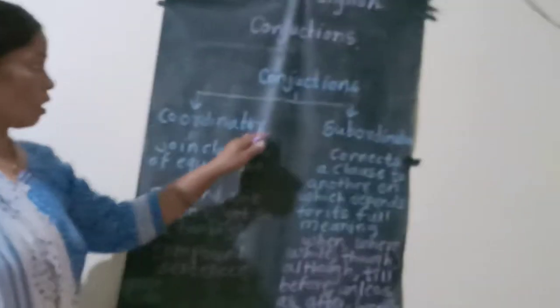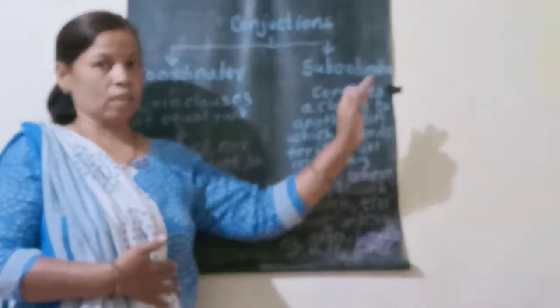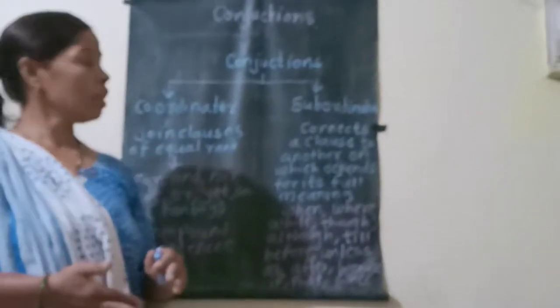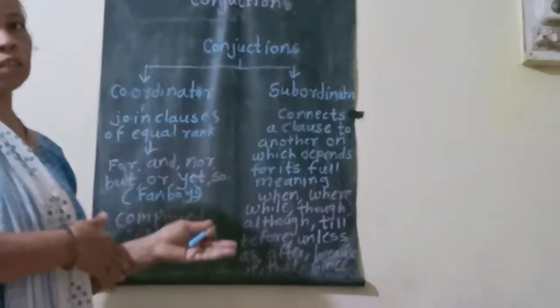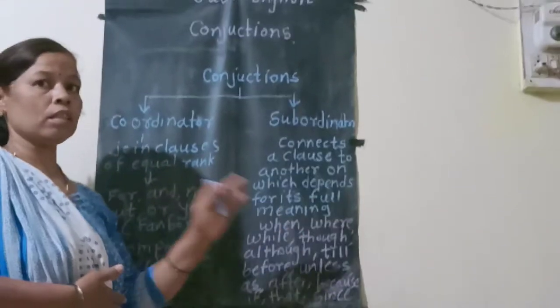See here, there are two main types of conjunctions: coordinating conjunctions and subordinating conjunctions. Conjunctions can also be classified as compound conjunctions or correlative conjunctions, because these are formed from these words only. They are formed from the coordinating and subordinating conjunctions.